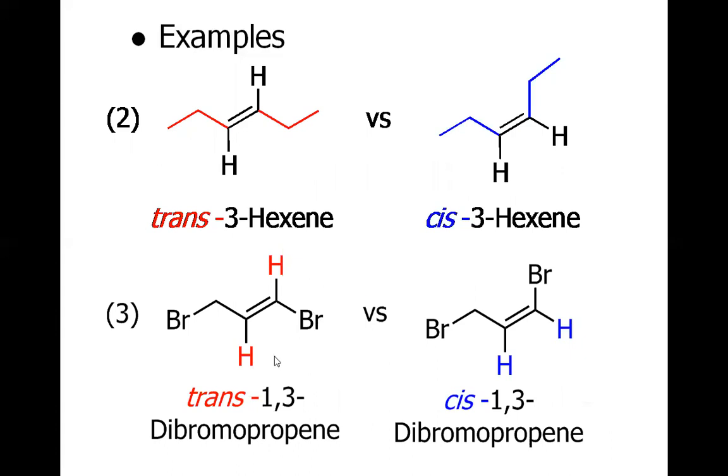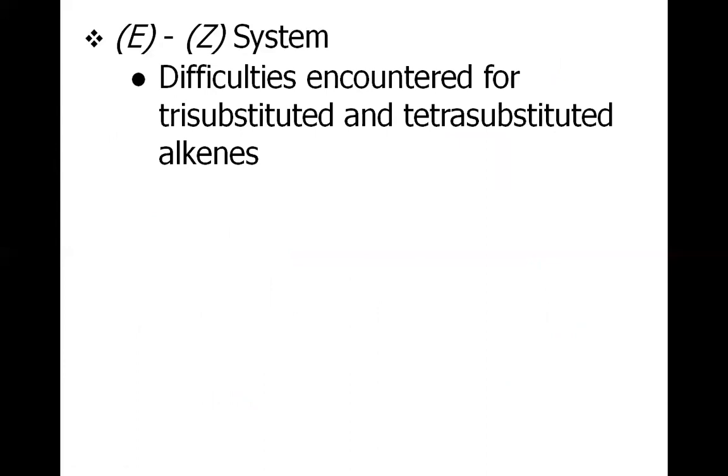Another example: the first part is the trans isomer and the second part is the cis isomer for the same reason. What we have learned for cis-trans isomers is the presence of two similar groups on both sides of the double bond, and then their orientation, whether they are lying on the same side of the double bond or on opposite sides.